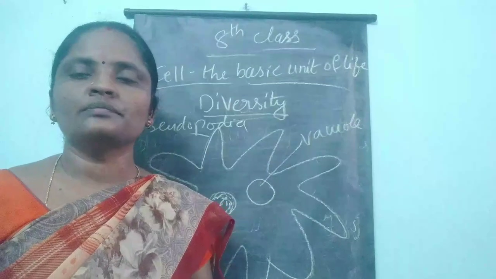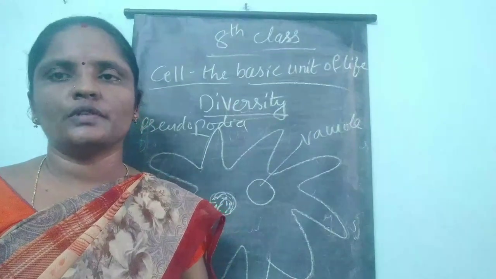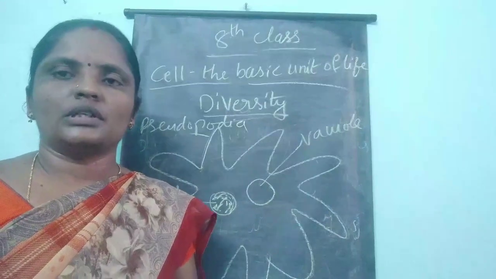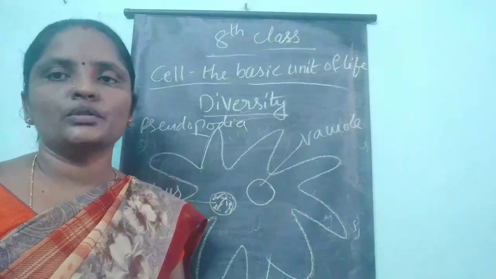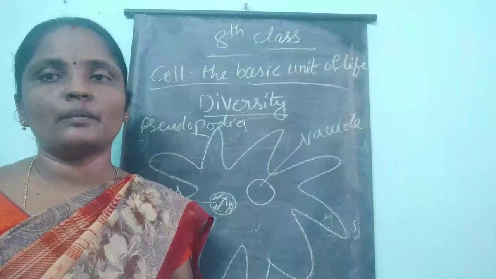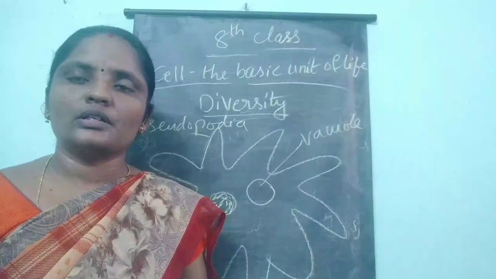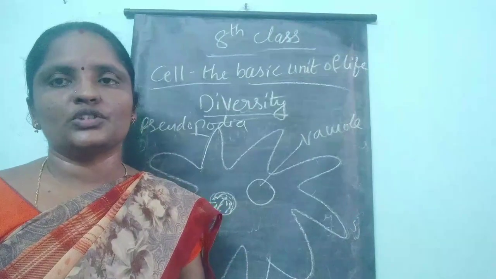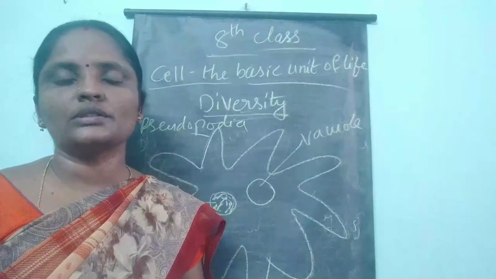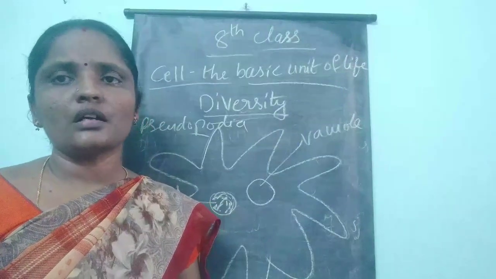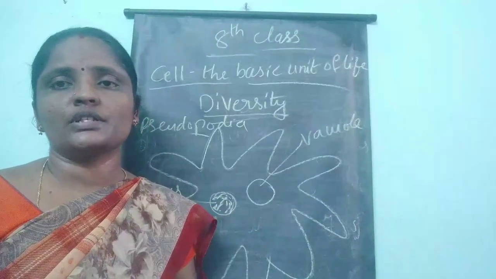That is nothing but the false feet, finger like projections which come out, and again the amoeba uses them to catch food. So amoeba has no definite or regular shape. It keeps changing its shape continuously, and it is a unicellular organism. You can also see the picture of Escherichia coli.